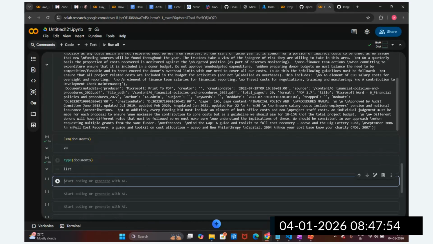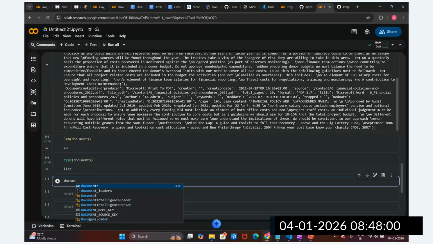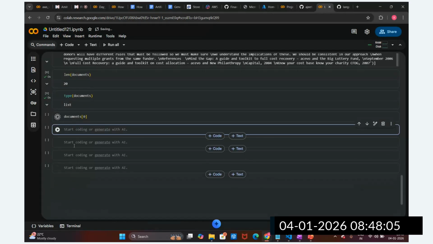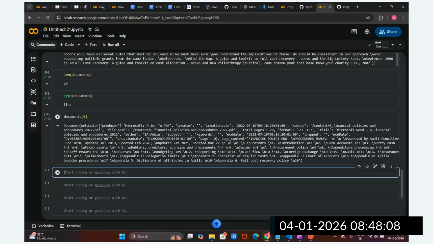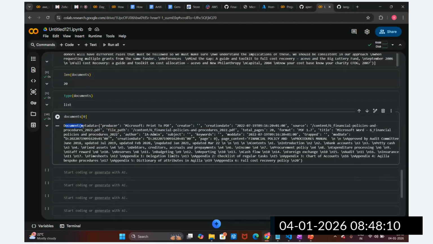Then how do you access the list, guys? By its index. So the documents list is accessed by its index 0, 1, 2. At the 0th index, we have this data. Now you can see in the 0th index we are getting the document metadata. Metadata means when the document was created, the source of this document, file name, file path, total pages, the format, and the title. After that we can see the page content.